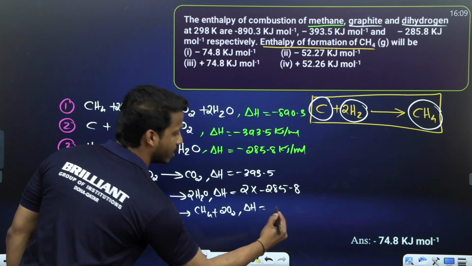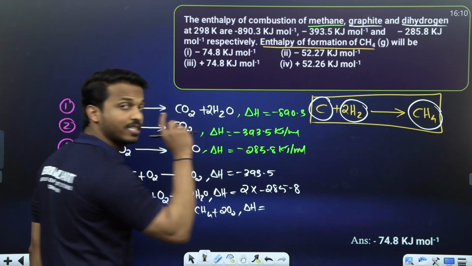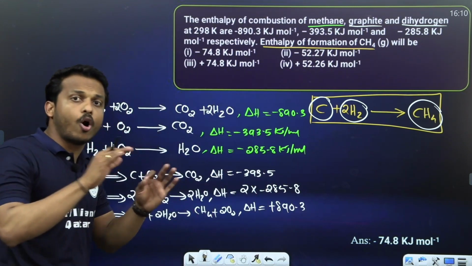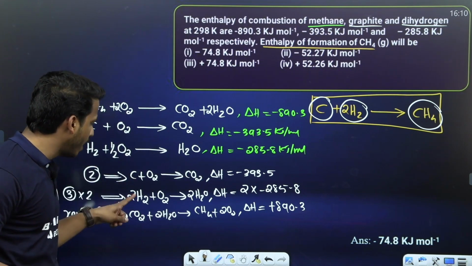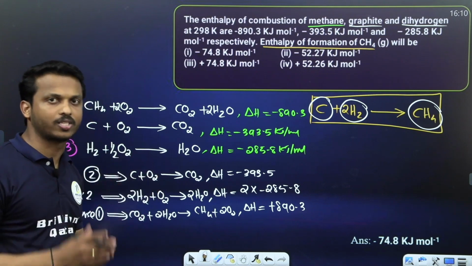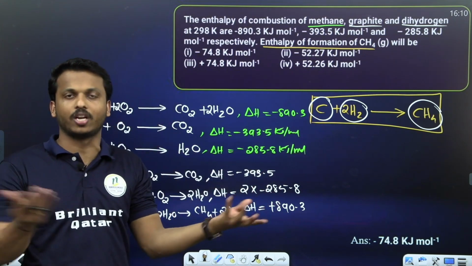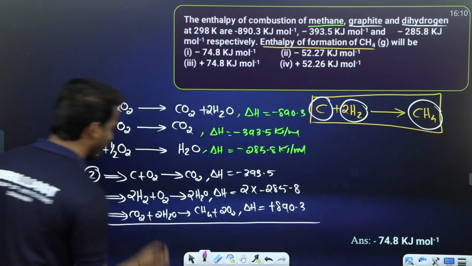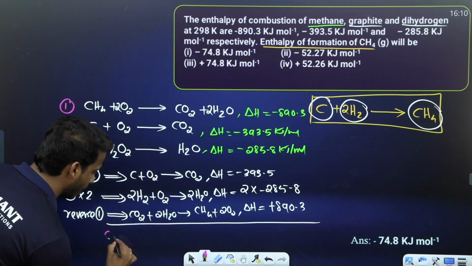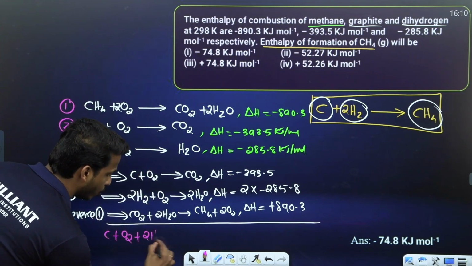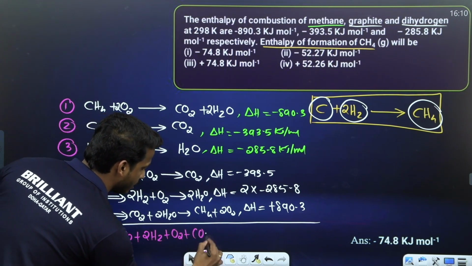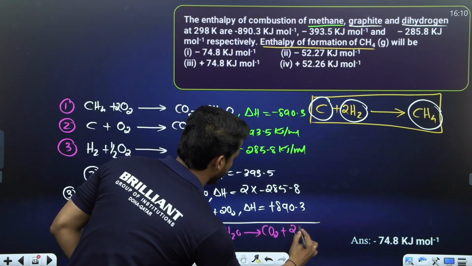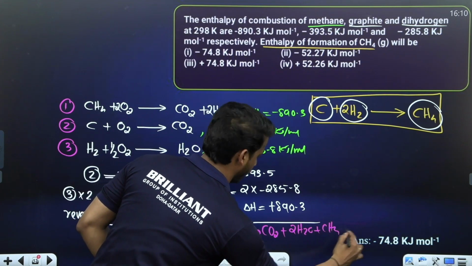What happens when you reverse a thermochemical equation? The delta H sign changes. It is minus, so here it becomes plus 890.3. You made all the arrangements. You made carbon, you made hydrogen, you made methane on the product side. Now we want to get this equation, right? Take the sum of all these three equations, dear all. Let me show you. On the left side we have C plus O2 plus 2H2 plus O2 plus CO2 plus 2H2O gives, on the right side, CO2, 2H2O plus CH4 plus 2O2.